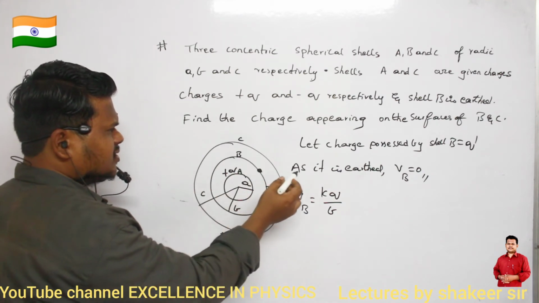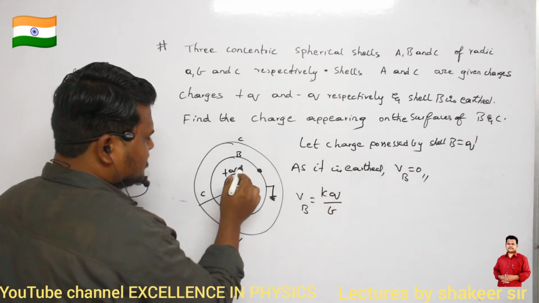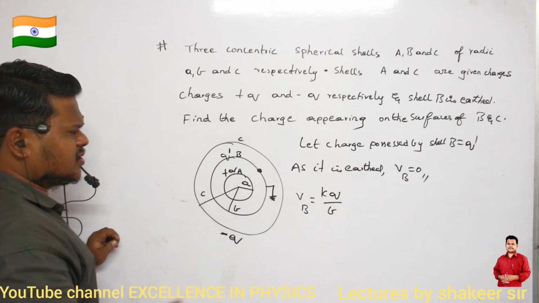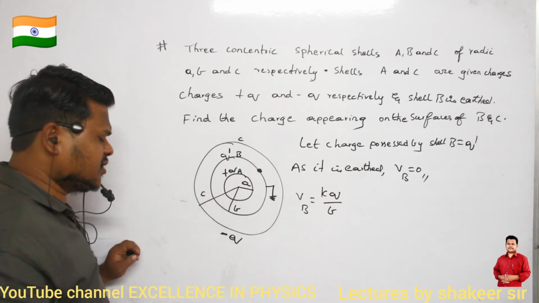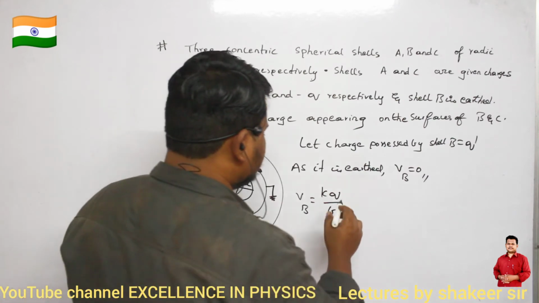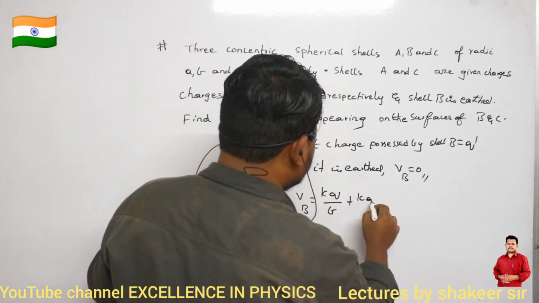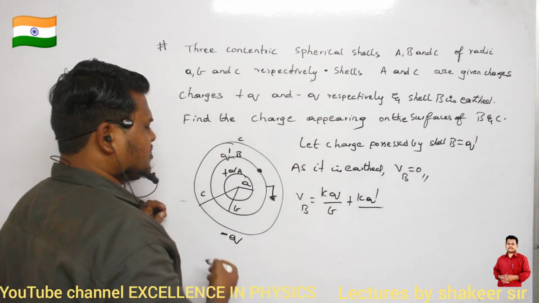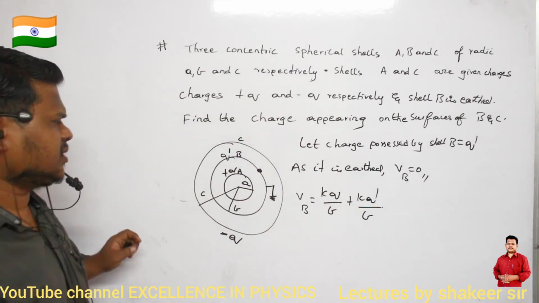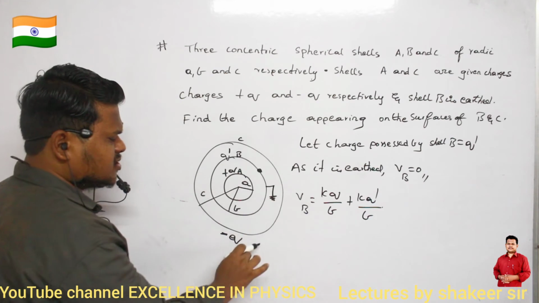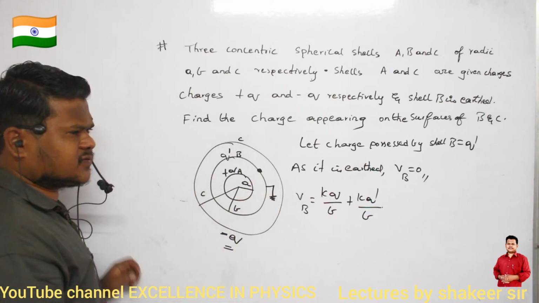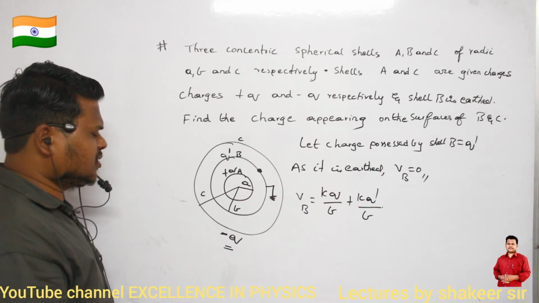Next, what is the potential because of its own shell? Our assumption is that B has a charge of q dash. I don't know the value of q dash, I am assuming it to be q dash. So the potential due to its own charge is kq dash divided by b, since its radius is also b. Now the potential due to the outer shell. The outer shell has a charge of minus q.